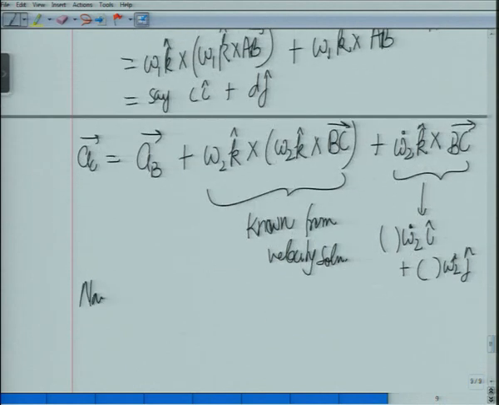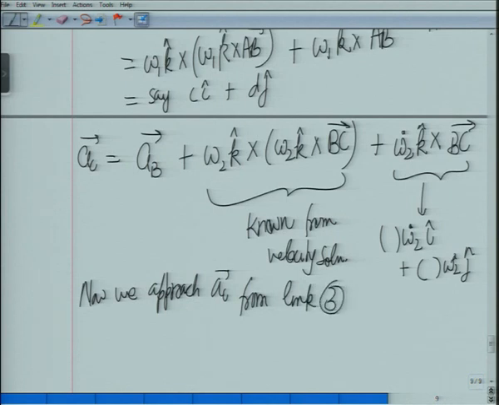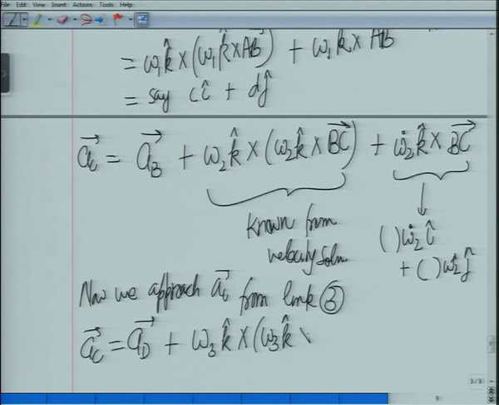Now we approach AC from link 3. So we will have AC is equal to AD plus omega 3k cross omega 3k cross DC plus omega 3 dot k cross DC.